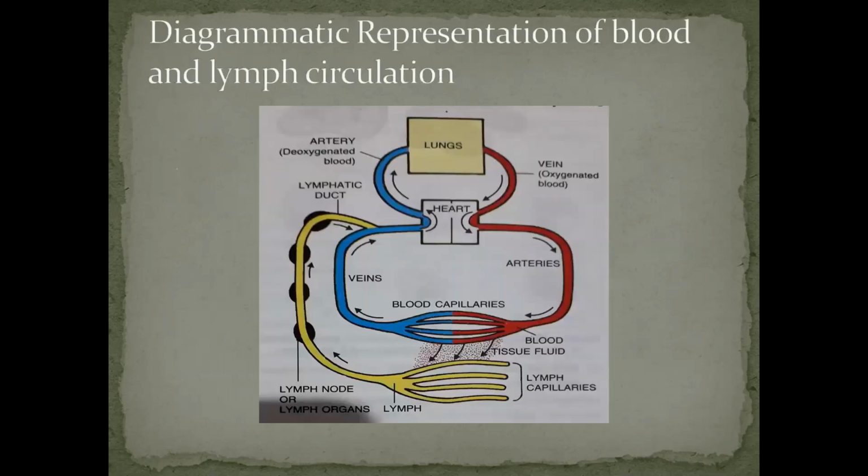Now here I have shown you one diagrammatic representation of blood and lymph circulation, sometimes asked in the exam. Now, this circulation is basically a representation of the relationship between blood, tissue fluid, and the lymph, which I told you are the principal fluids in our body.